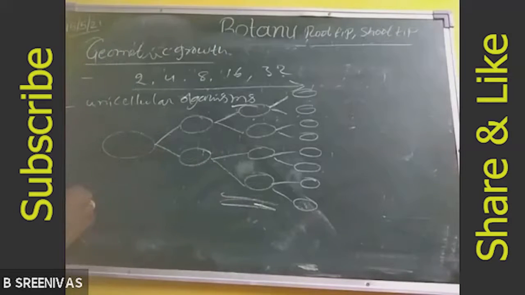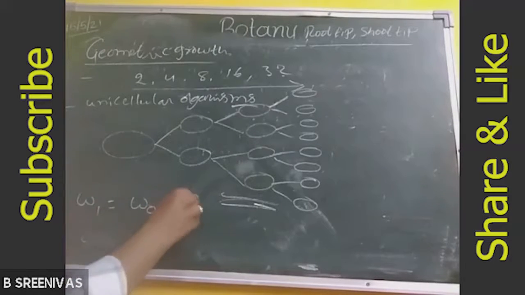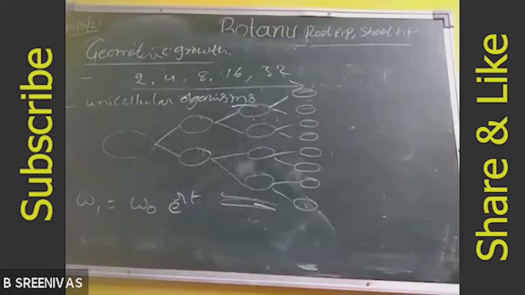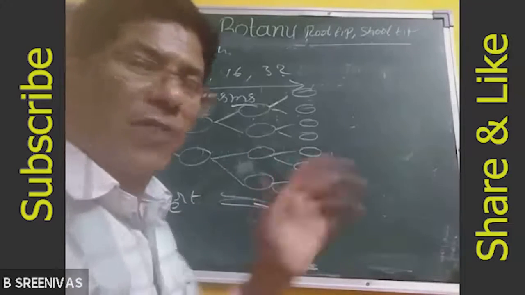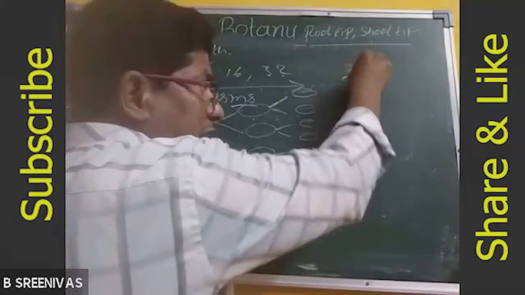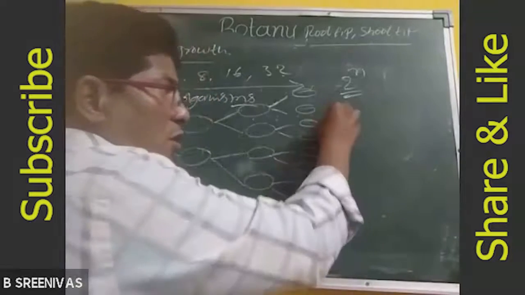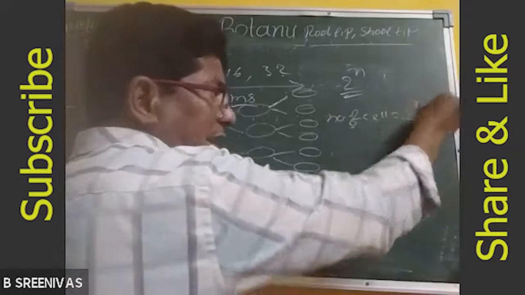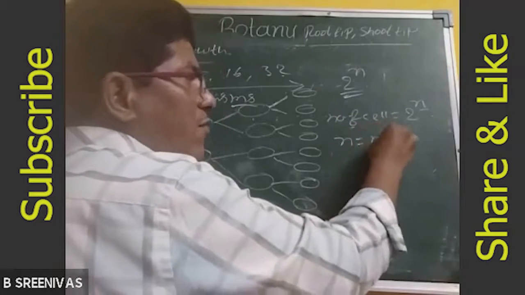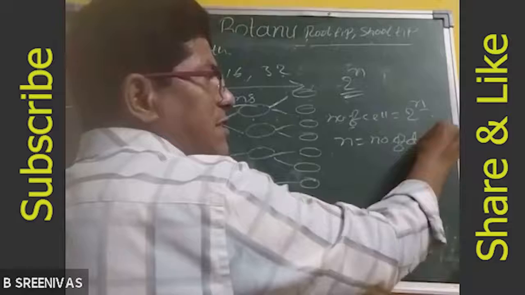W1 is equal to W0 e power RT. The number of cells here, how to calculate? You know well, 2 power n. Number of cells is equal to 2 power n, where n is equal to number of divisions.